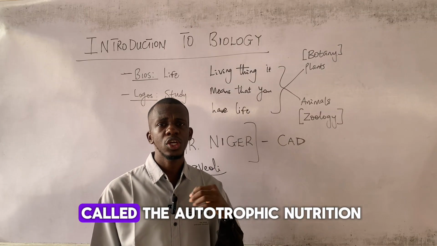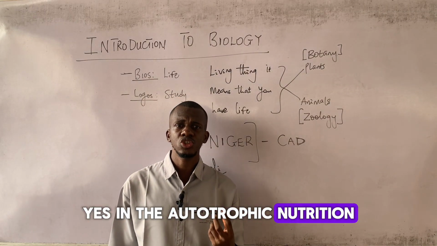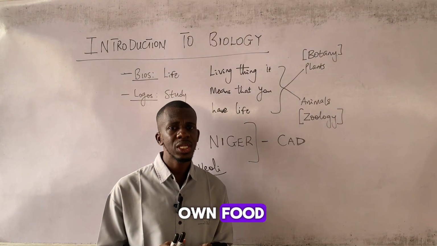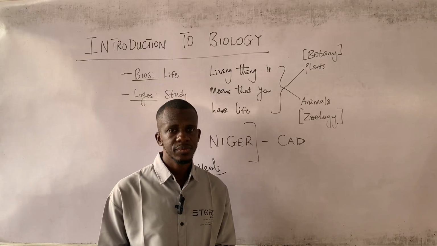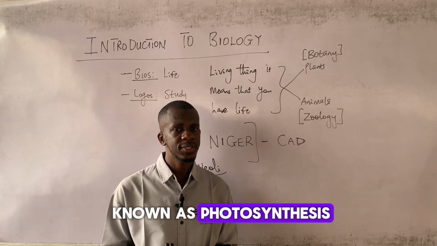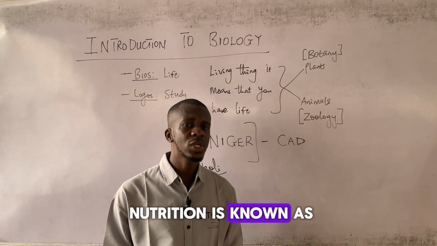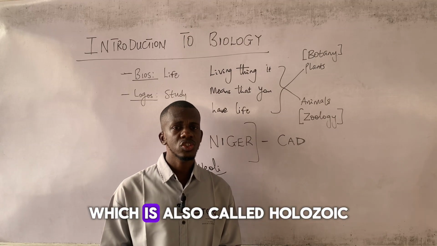We have what is called the autotrophic nutrition. In the autotrophic nutrition, we have living things that can generate their own food. They have the ability to manufacture their own food, e.g., plants, via a process known as photosynthesis. The second type of nutrition is known as the heterotrophic, which is also called holozoic nutrition.